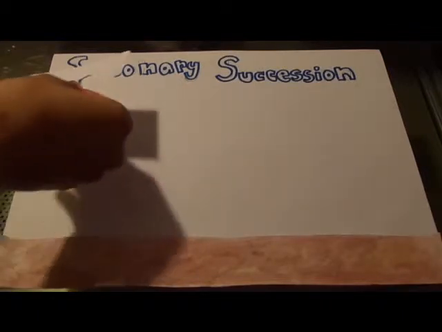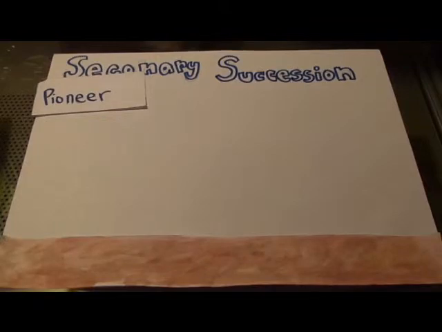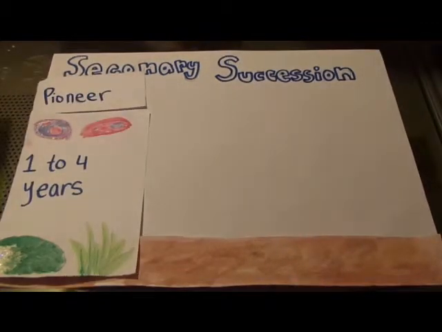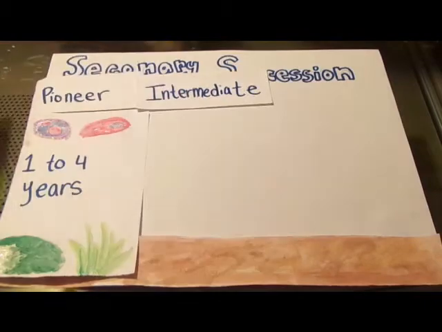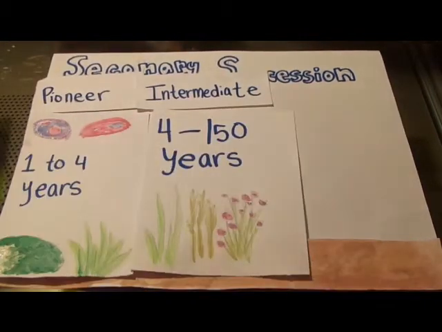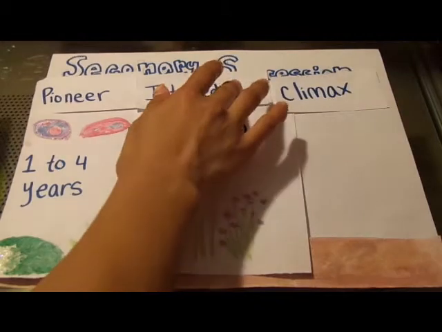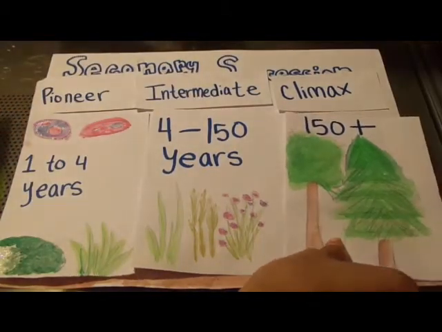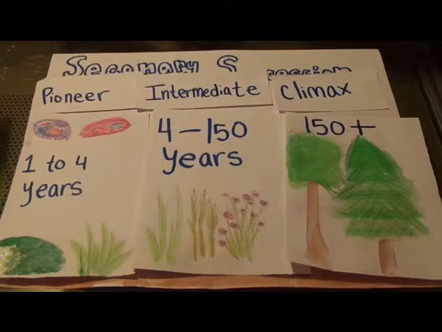Secondary succession goes through pioneer stage, intermediate stage, and climax stage. Pioneer species are the first organisms to come in after there is a disturbance. Climax community is the result of succession, when all the species level out and grow together in a stable environment.